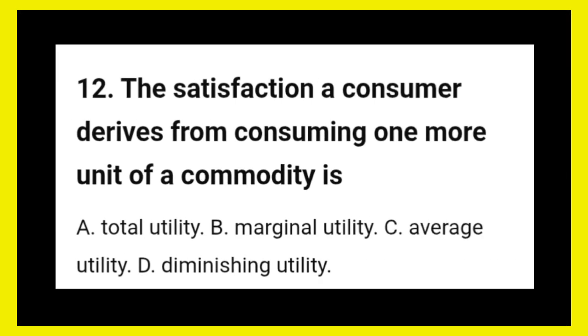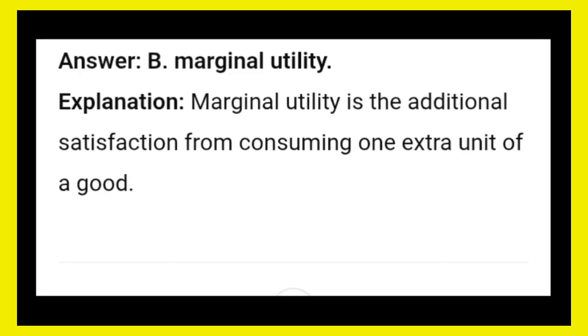12. The satisfaction a consumer derives from consuming one more unit of a commodity is: A. Total utility. B. Marginal utility. C. Average utility. D. Diminishing utility. Answer: B. Marginal utility. Explanation: Marginal utility is the additional satisfaction from consuming one extra unit of a good.